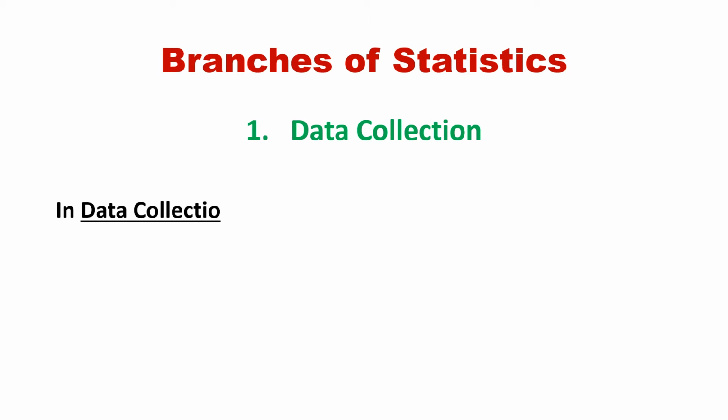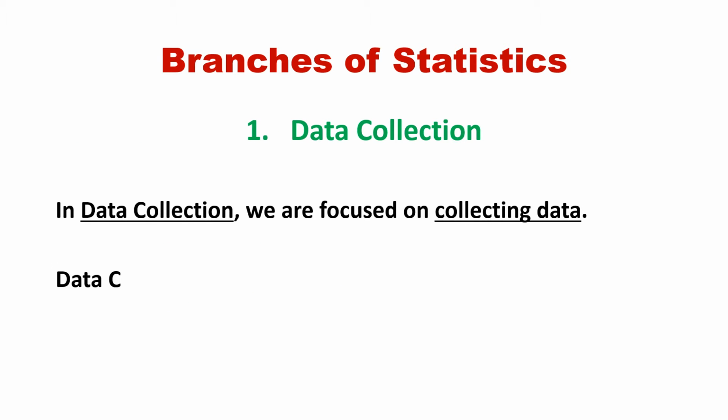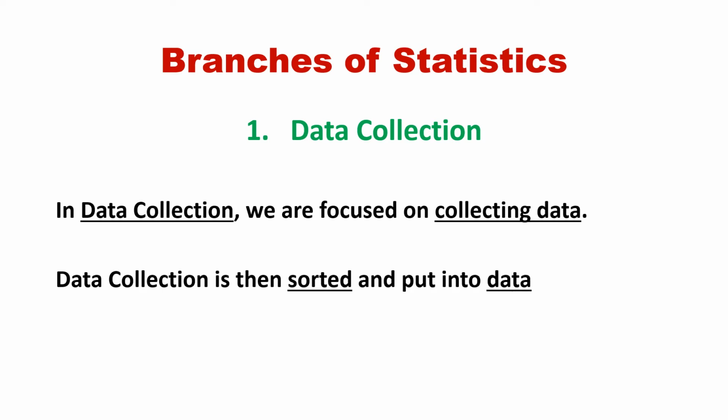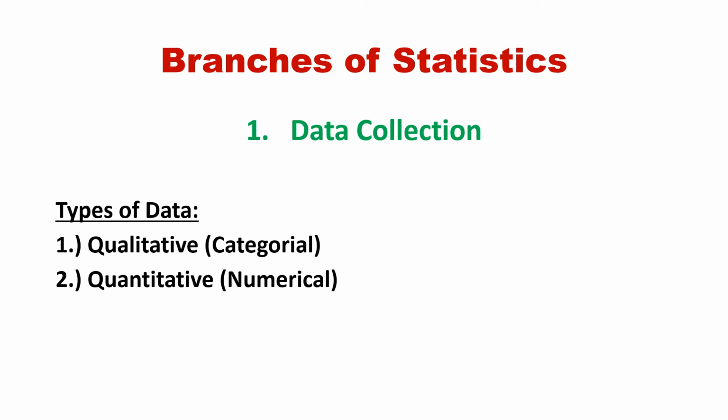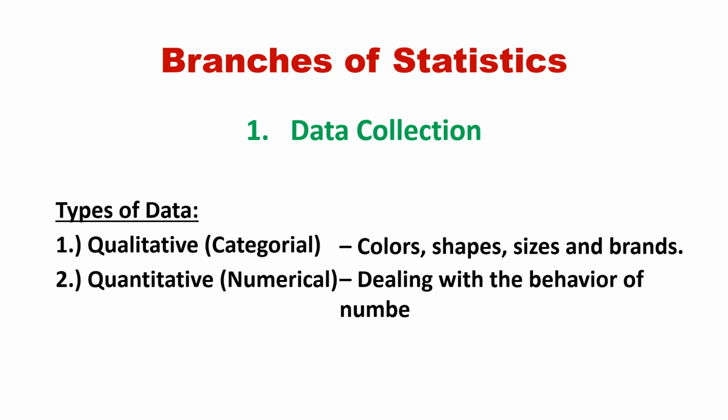With data collection, we are focused on collecting the data. This data is then sorted and put into datasets. The types of data we collect can either be qualitative or categorical, and quantitative or numerical. For qualitative, this could mean color, shape, size, and brands. For quantitative data, you are strictly dealing with the behavior of numbers.